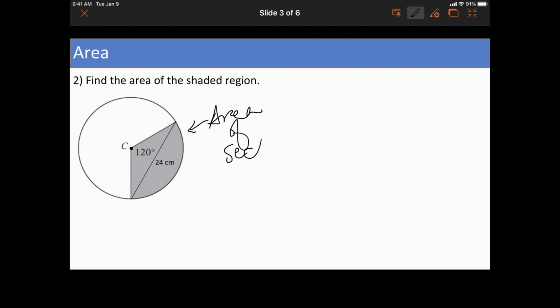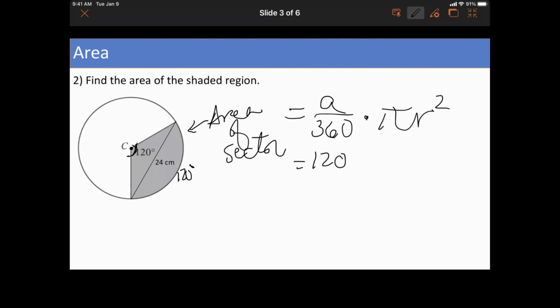The area formula of a sector is A over 360 times pi r squared. A is that angle, the arc, so that is the same as this. The central angle and the intercepted arc are equal.